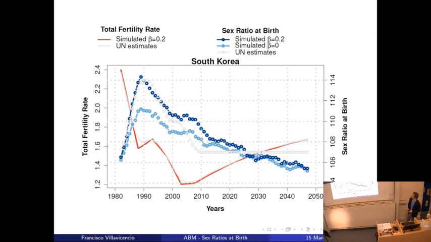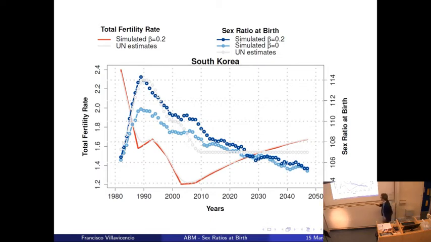I will show you results for South Korea and India. So here is South Korea. What are we showing here? We have 2 lines. The continuous lines are the total fertility rates, and the dotted lines are the sex ratios at birth. Gray lines are the UN estimates, from the World Population Prospects, and the colored ones are our estimates.